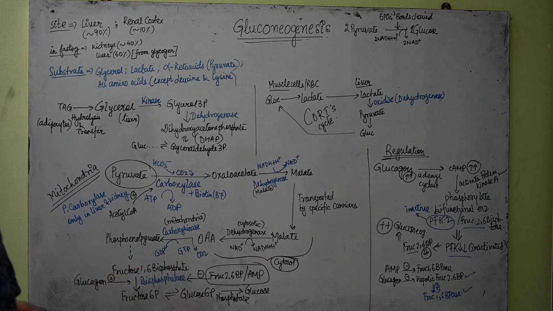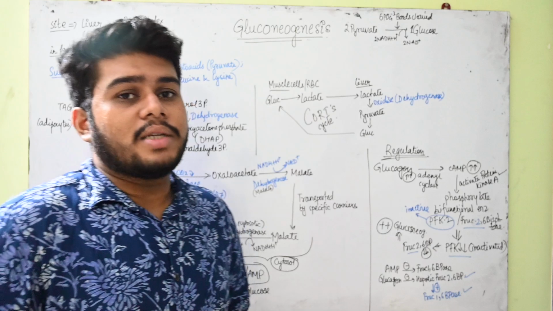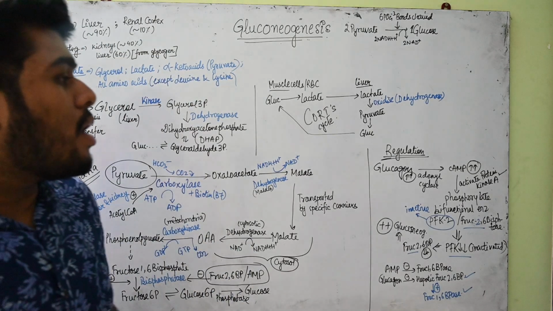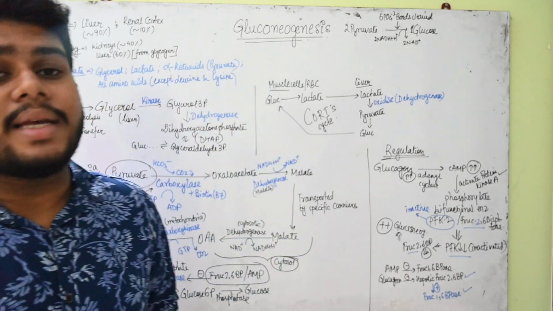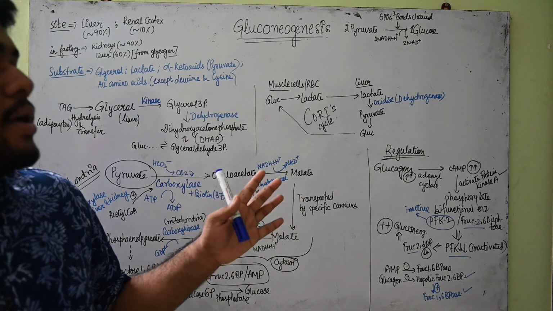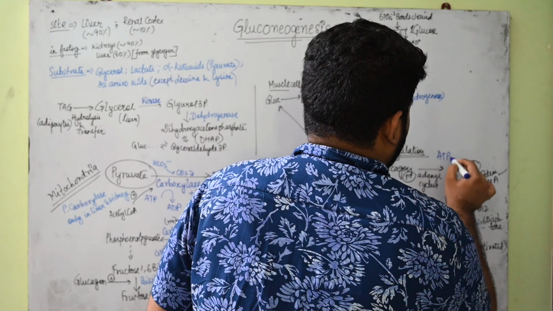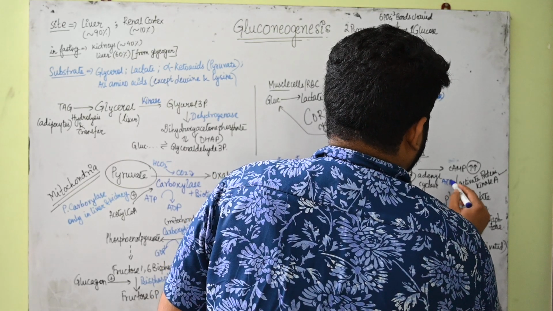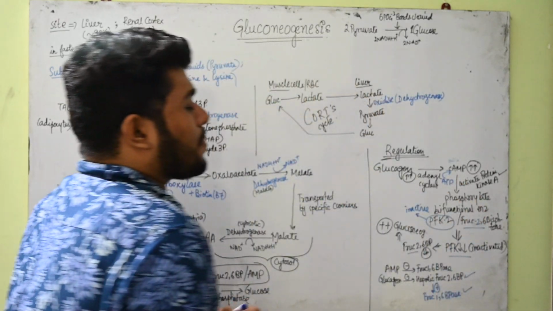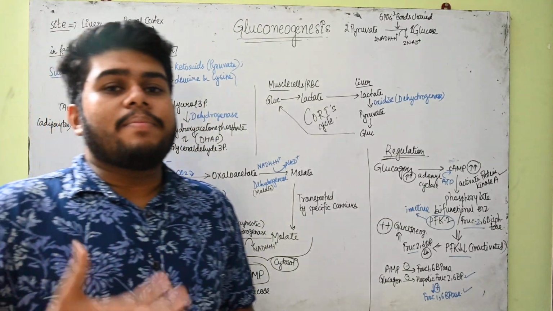So talking about the regulation, whenever glucagon level increases, that is during the fasting state, it stimulates adenyl cyclase, which converts ATP into cyclic AMP. Now cyclic AMP's concentration is increasing, and cyclic AMP has that tendency.